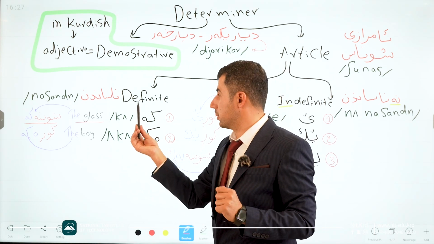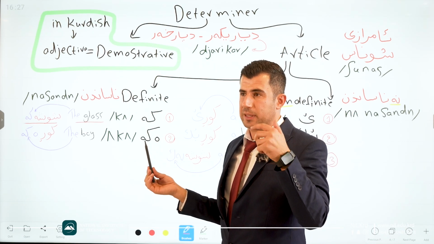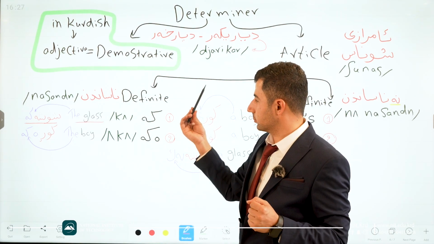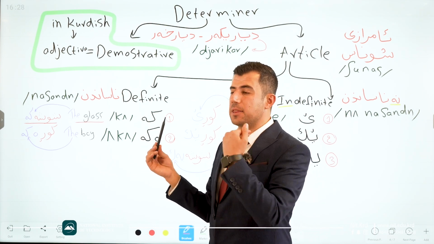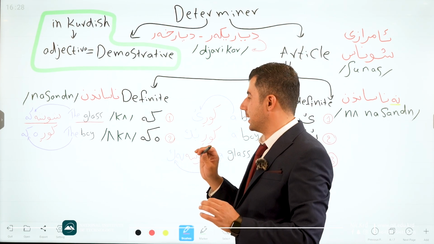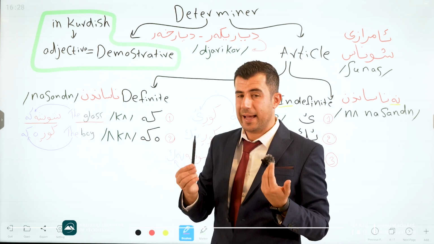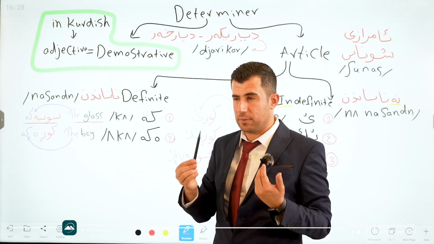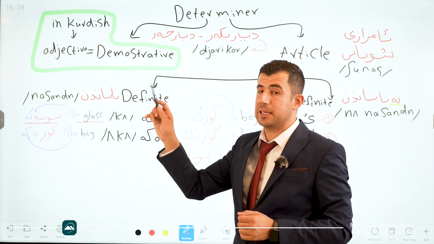Good. In the Kurdish language, for making something definite, we use just two, we can say signs or letters, just this one and that one. Good. The first one is ka. We have to add ka at the end of the word, unlike English. Because in English we use the, a, or an, all of them at the beginning of the word. But in Kurdish we have to add it to the end of the word.